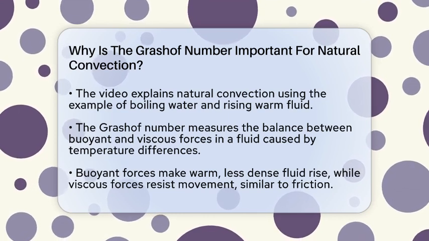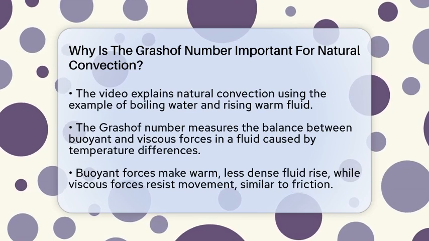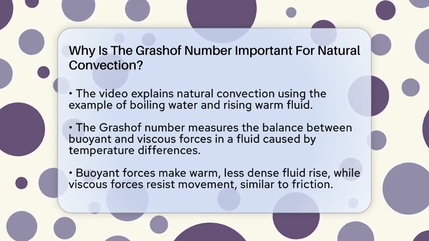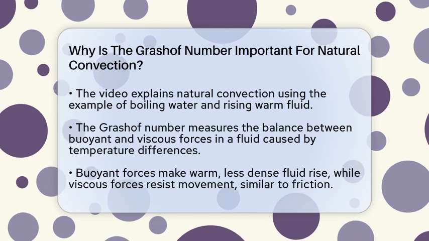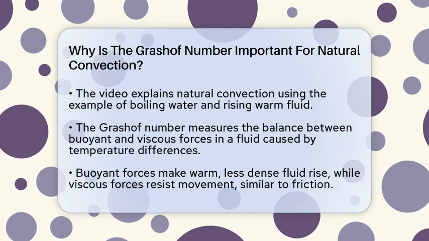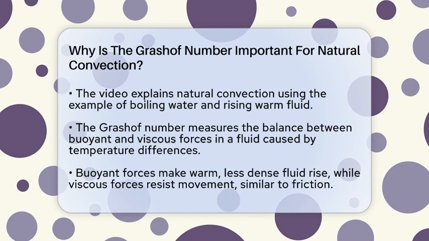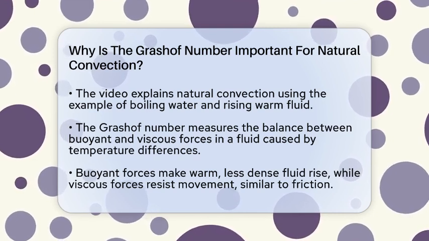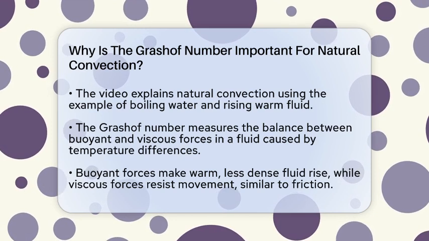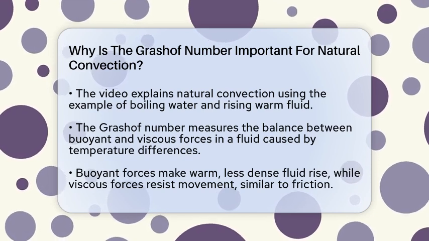The Grashof number is a way to measure the balance between buoyant forces and viscous forces inside a fluid caused by temperature differences. Buoyant forces are what make warm, less dense fluid rise, while viscous forces resist that movement, like friction in the fluid. This number helps us understand which force is winning and how the fluid will behave.